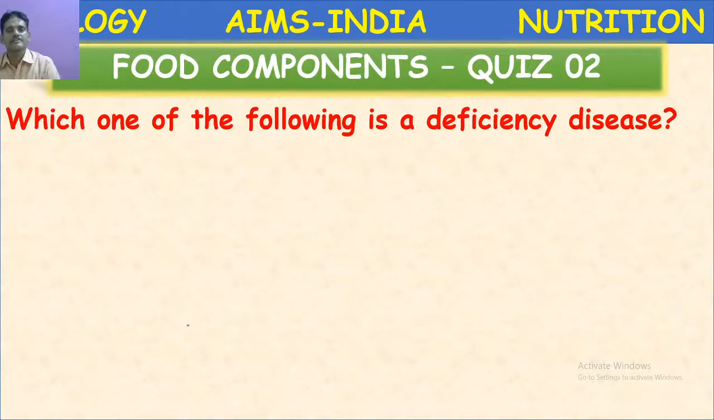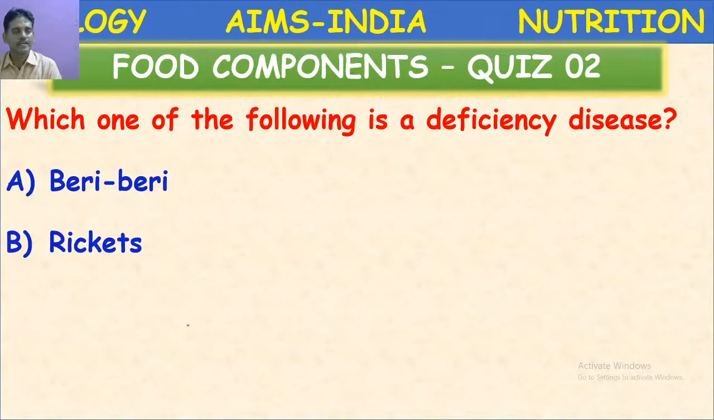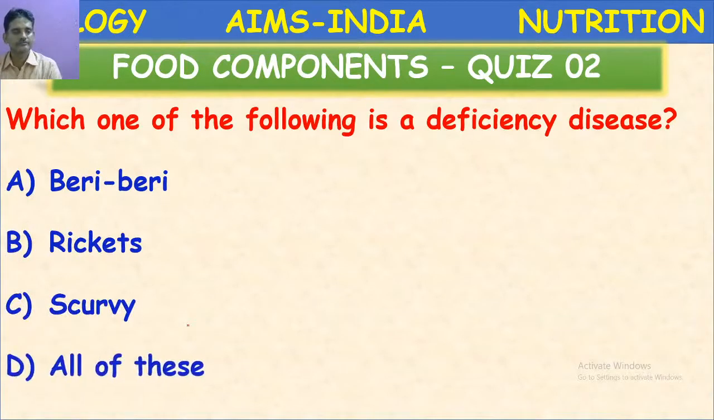Which one of the following is a deficiency disease? Beriberi, rickets, scurvy, all of these. What is the meaning of deficiency? Deficiency means whenever that particular nutrient is not taken when compared to the normal requirement, then it will lead to deficiency. Or when a balanced diet is disturbed, it will lead to deficiency. Okay. So, which of the following is a deficiency disease? Come on, children.